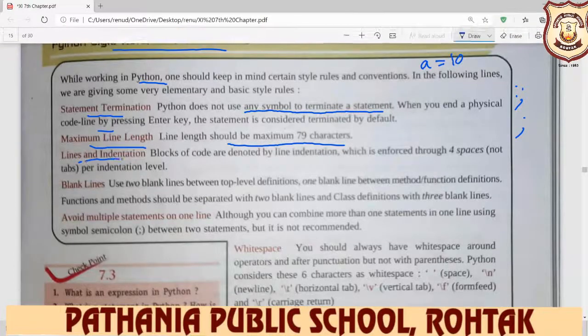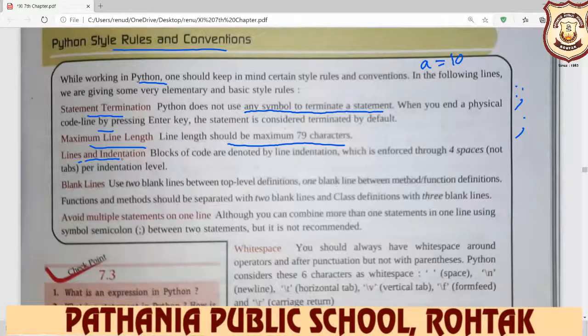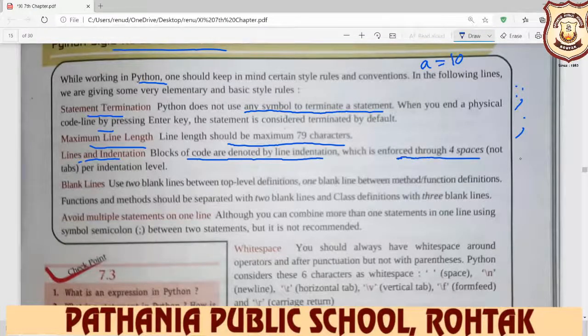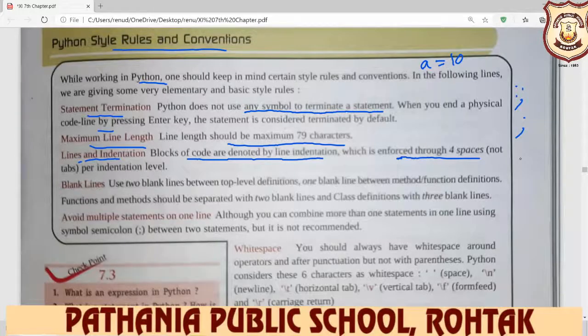Lines and indentation. Now everyone is aware of blocks and indentation. Blocks of code are denoted by line indentation, which is enforced. Everyone underline this point and learn it: it is enforced through four spaces, not tab. When you write any code in Python, you require four spaces per indentation level. You press the enter key, and where your cursor moves, you start writing, leaving blank lines.